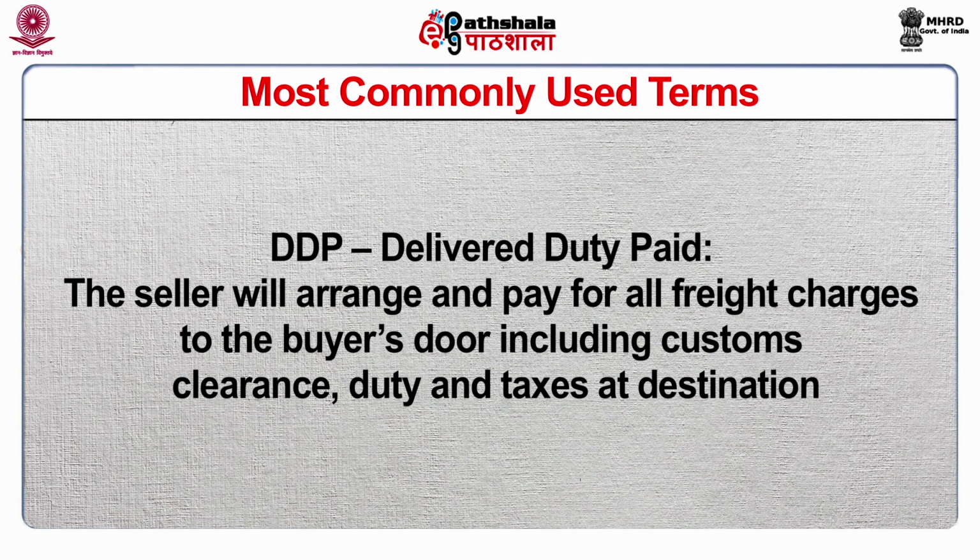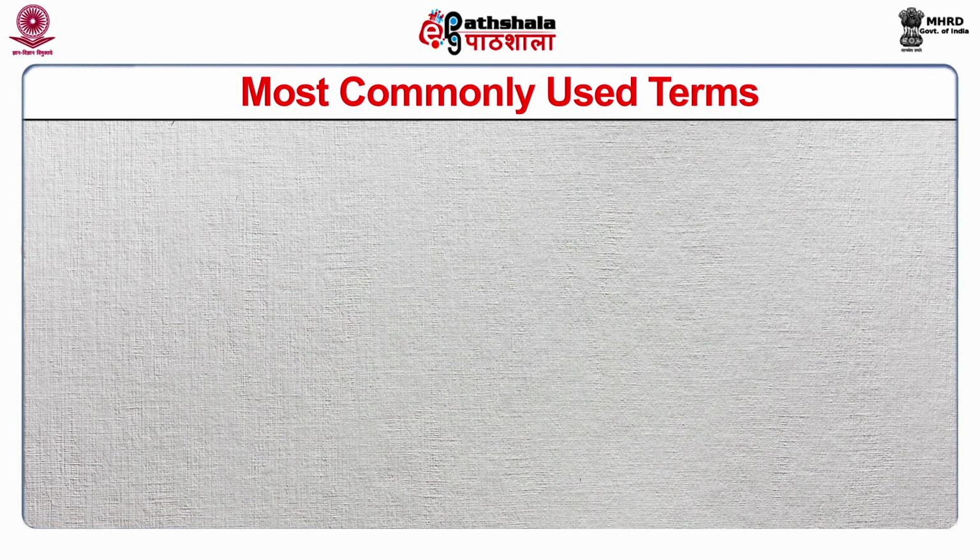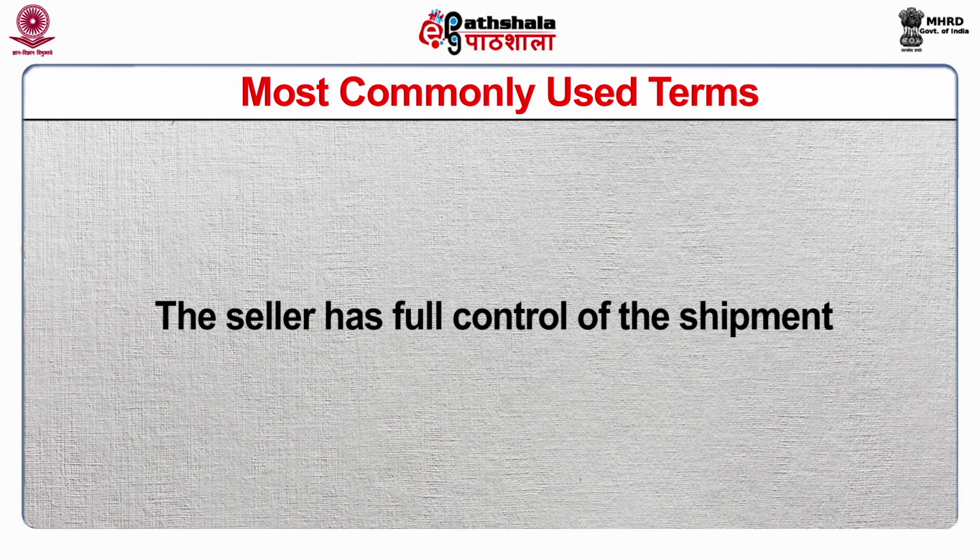DDP, that is delivered duty paid. The seller will arrange and pay for all freight charges to the buyer's door including customs clearance, duty and taxes at the destination. The seller has full control of the shipment.